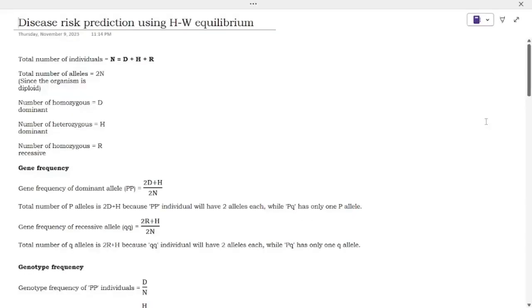We're going to derive the formula of Hardy-Weinberg equilibrium. Here, consider n as the total number of the population. It should contain dominant, heterozygous dominant, and recessive alleles. The total of dominant, heterozygous, and recessive individuals gives the total number of the population in a particular geographical area.